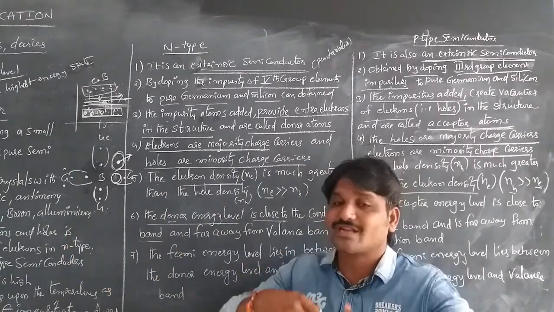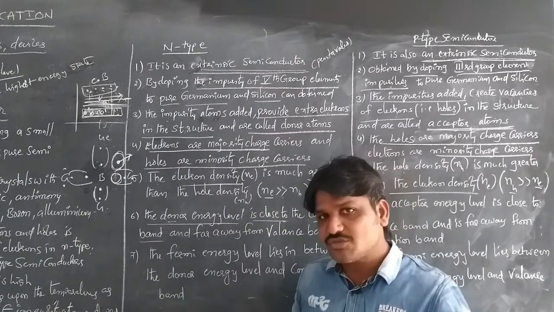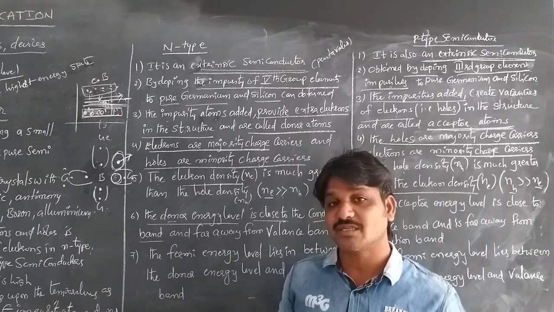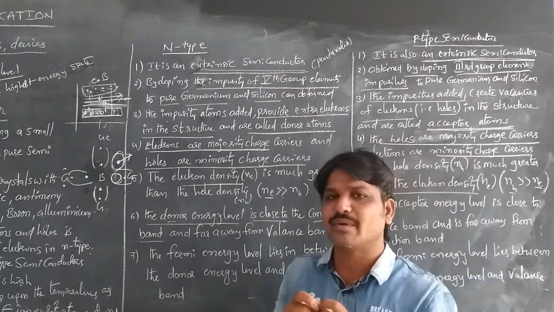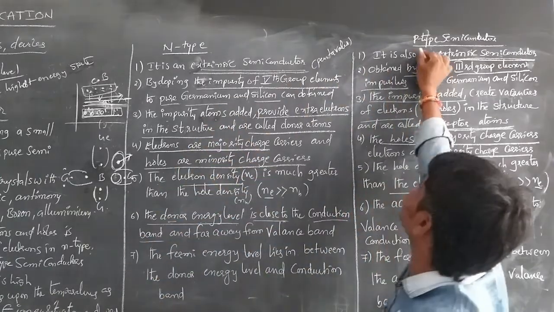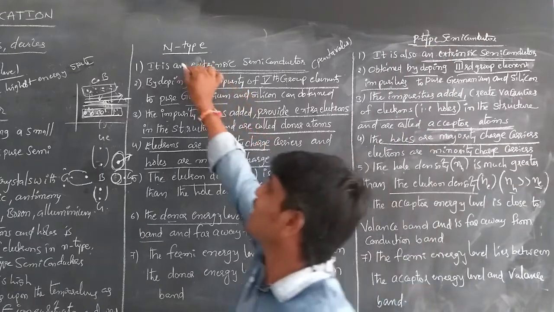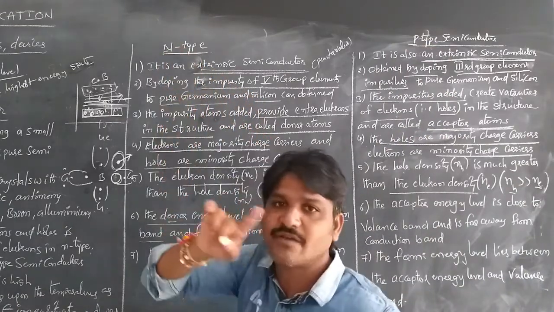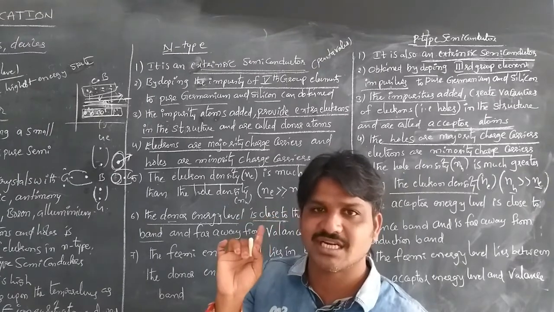The effect is more because of the positive charge contained by the holes. To remember better: p type means positive type, and positive means holes. We know that n type means negative, electrons carrying negative charge. So in n-type semiconductors the electrons are majority charge carriers.